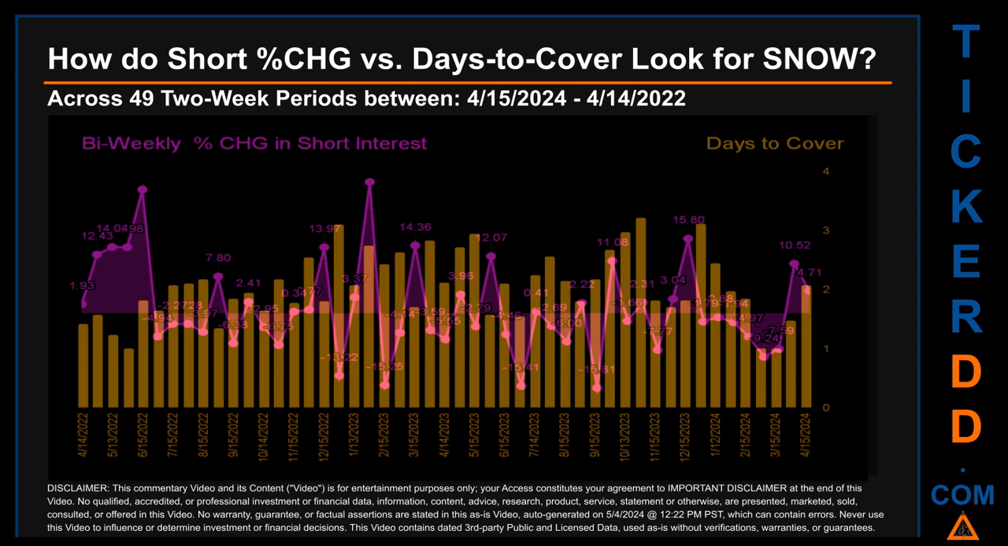The average days to cover was about 2.05. The biggest days to cover was 3.22 and it happened once on October 31, 2023 settlement date.